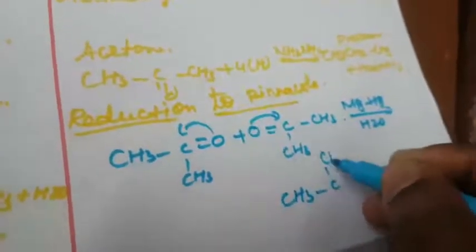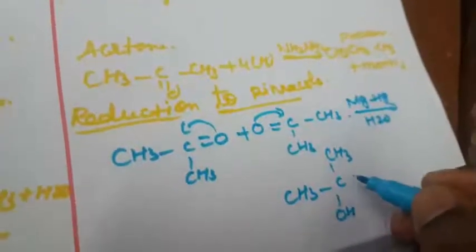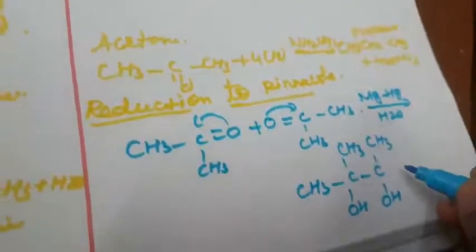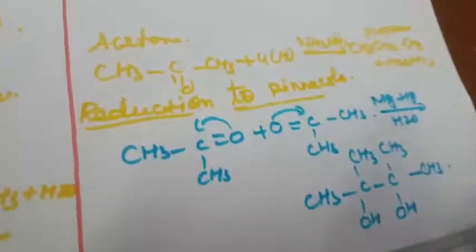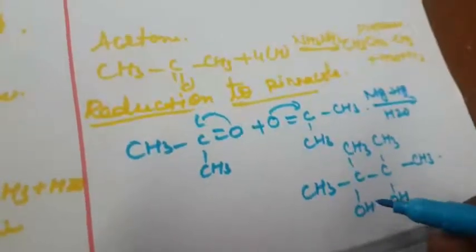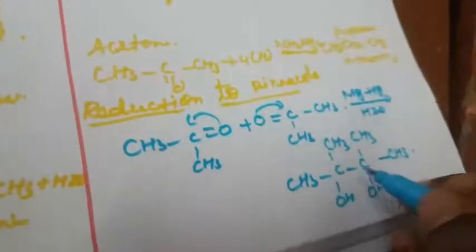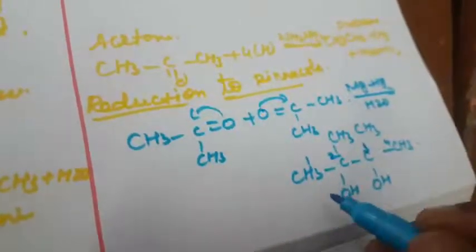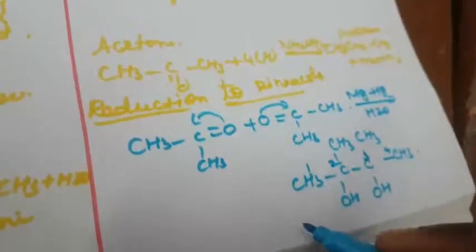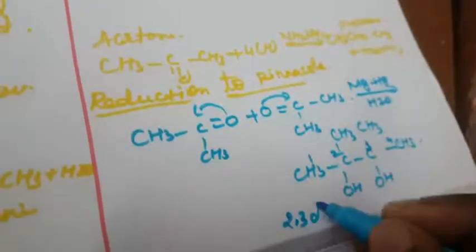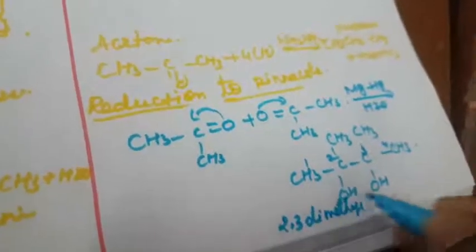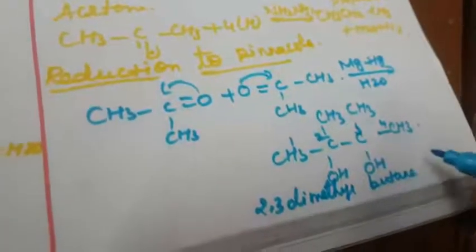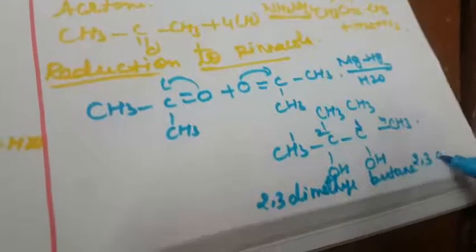CH3 CH3 OH, again CH3 OH, then CH3. This is called 2,3-dimethylbutane-2,3-diol. How do we name this compound? 1, 2, 3, 4. 4 carbons means butane. 2,3-dimethyl. 4 carbons means butane, 2,3-diol.